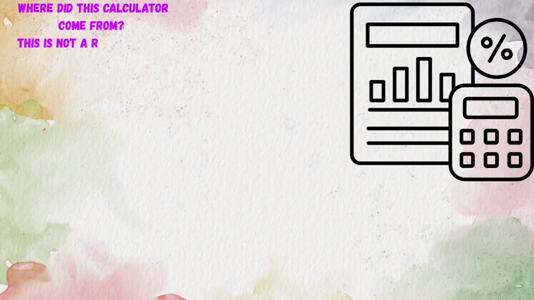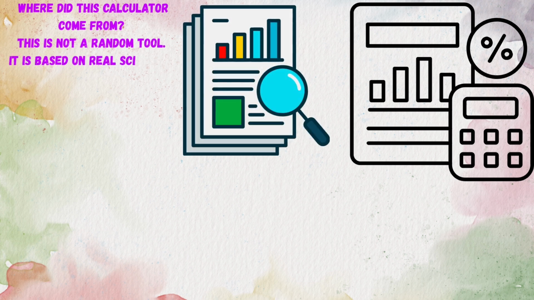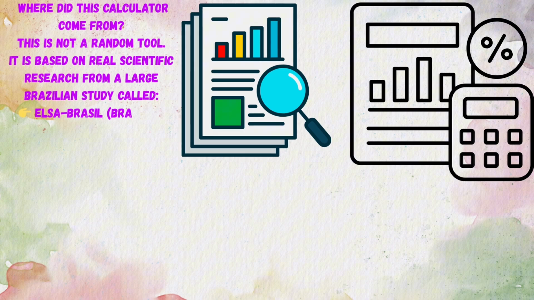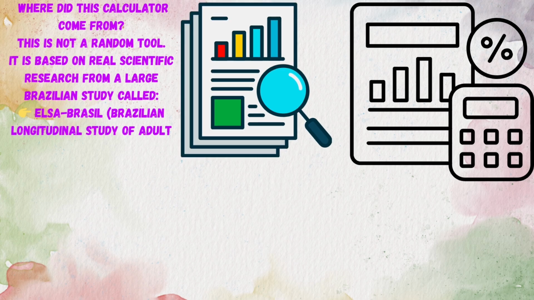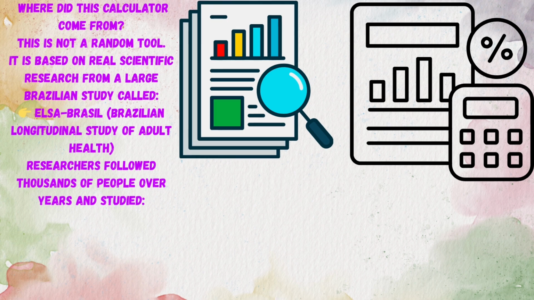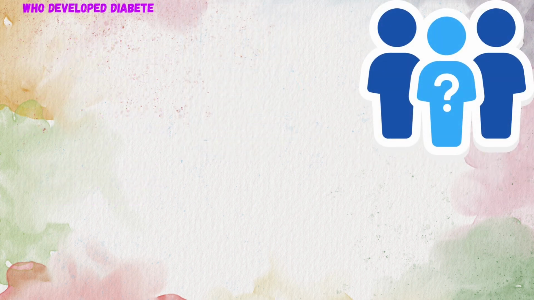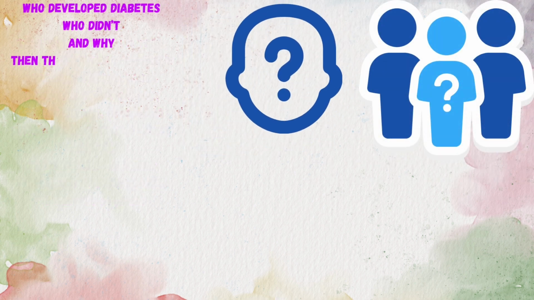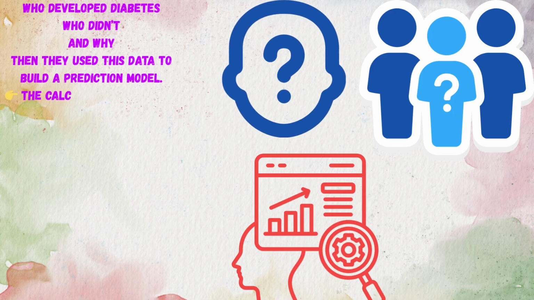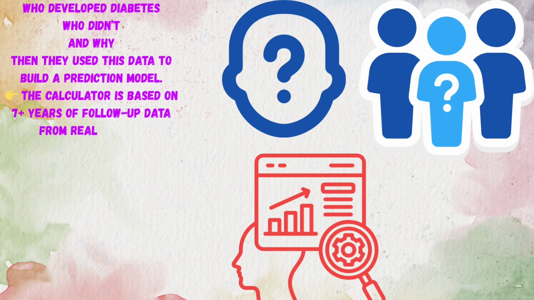Where did this calculator come from? This is not a random tool. It is based on real scientific research from a large Brazilian study called ELSA-Brasil, the Brazilian Longitudinal Study of Adult Health. Researchers followed thousands of people over years and studied who developed diabetes, who didn't, and why. Then they used this data to build a prediction model. The calculator is based on 7+ years of follow-up data from real people.